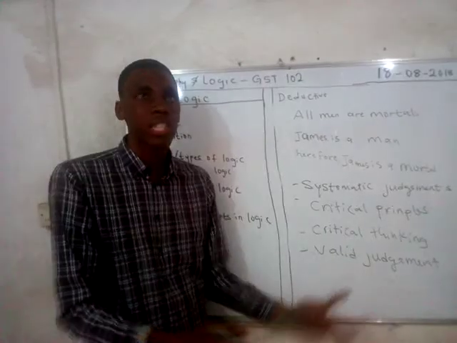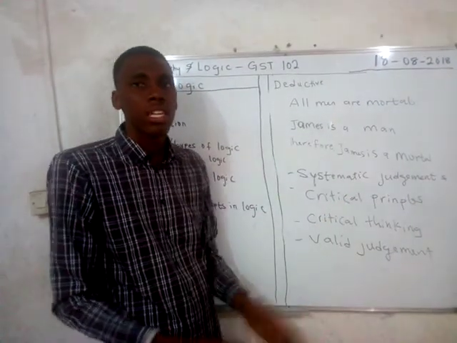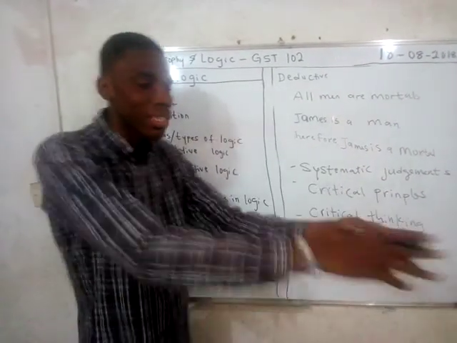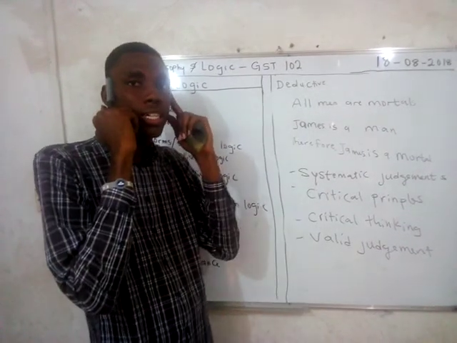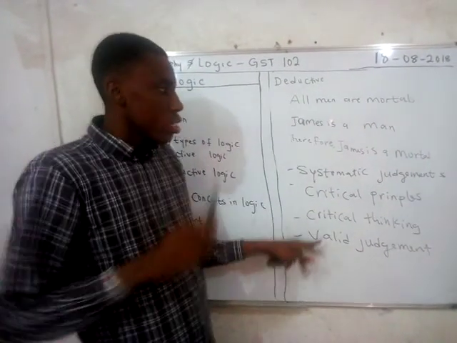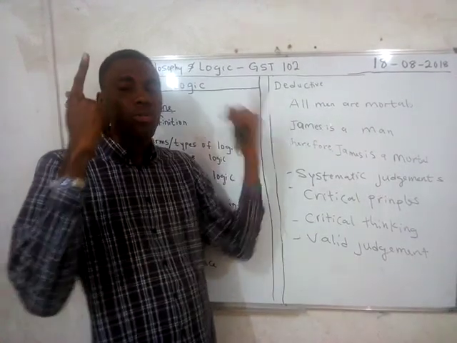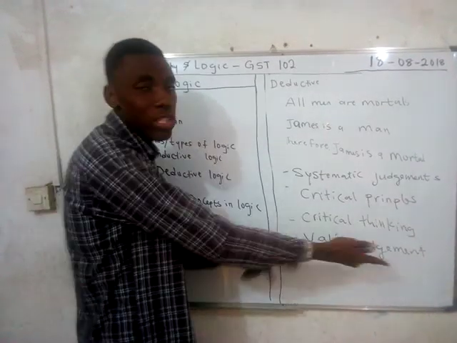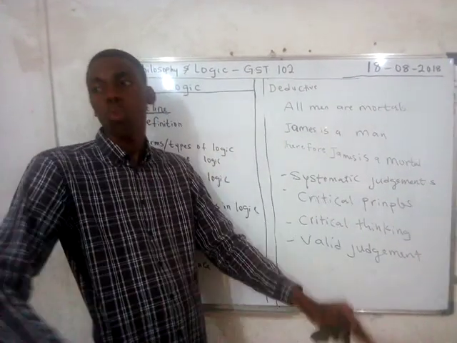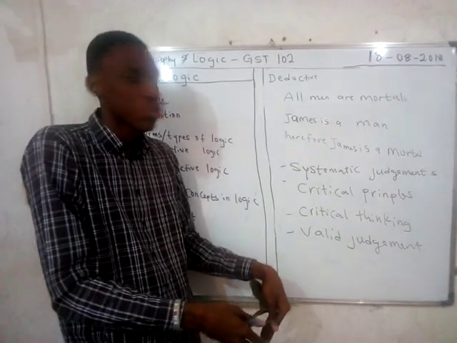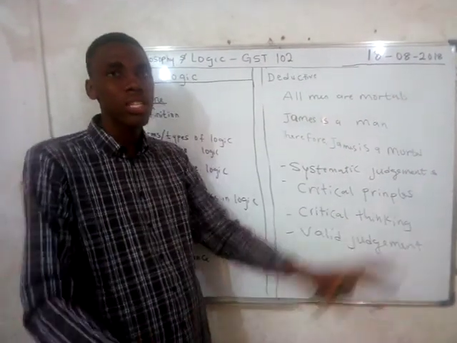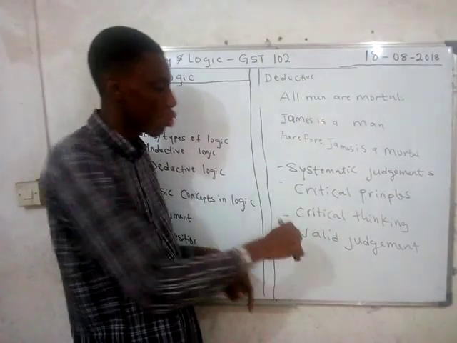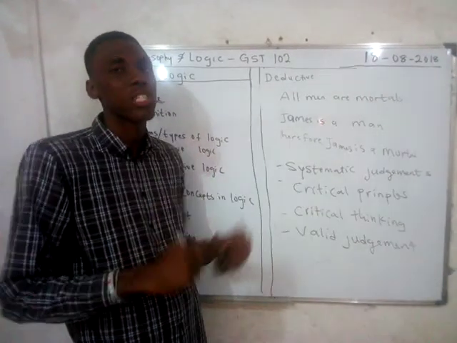Like when given a problem, a challenge, let's assume rain is falling and you see water approaching your door. What's the next thing to do? You don't just start taking action. First of all, you think. And when you think, you try the process, you try what you've thought about. If what you thought about is the valid judgment for that situation, you can block that rain and it will not affect your house. But if the situation you devised is not standard, you see that the rain still falls in, to tell you that your thinking process was not a critical one.